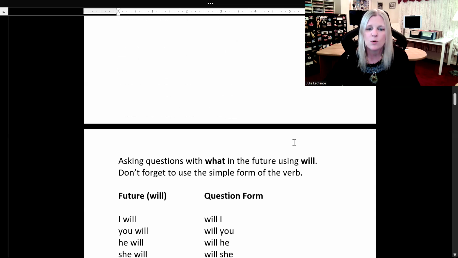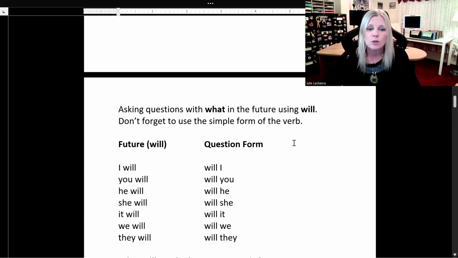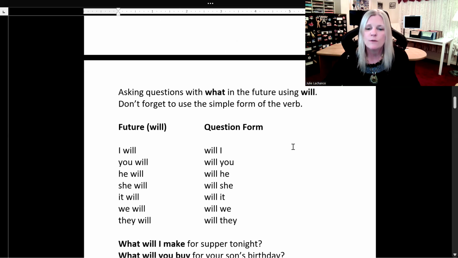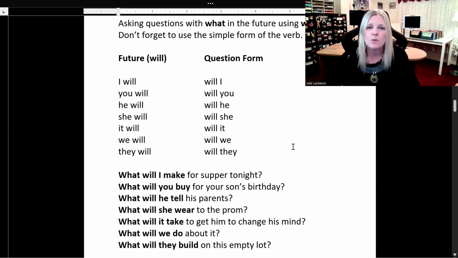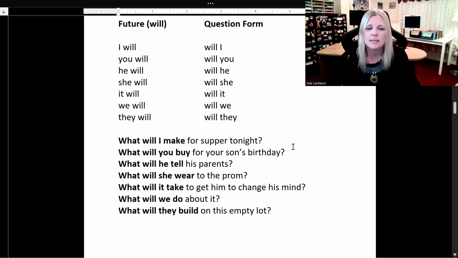Now let's look at asking questions with what in the future using will. Don't forget to use the simple form of the verb when using will. Future with will. I will, question form, switch it around. Will I? You will, will you? He will, will he? She will, will she? It will, will it? We will, will we? They will, will they?